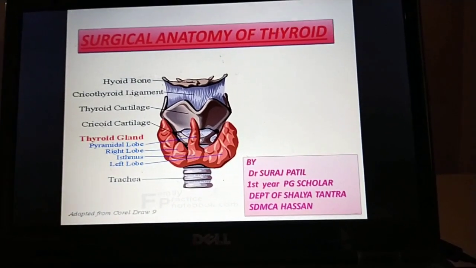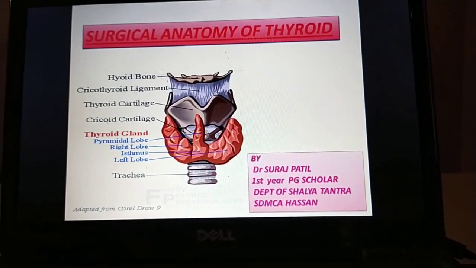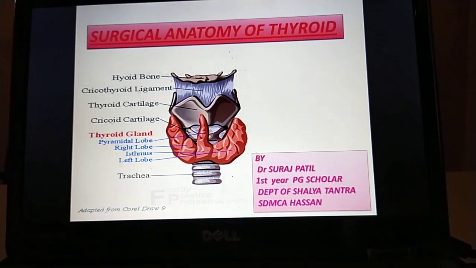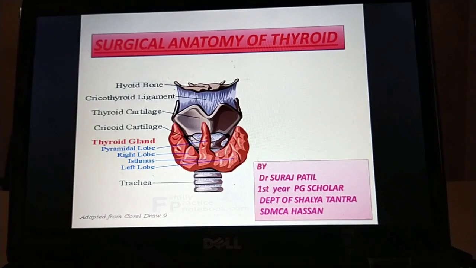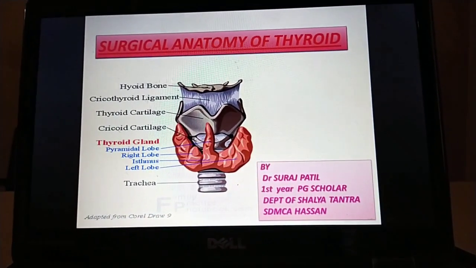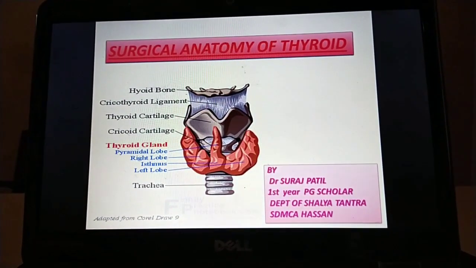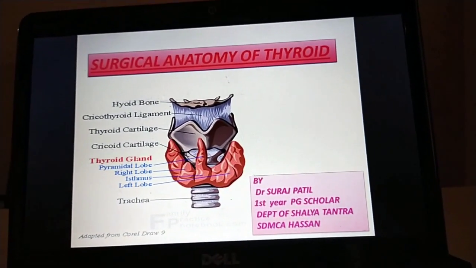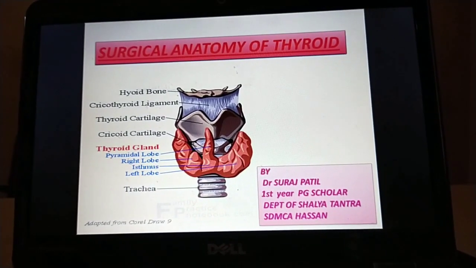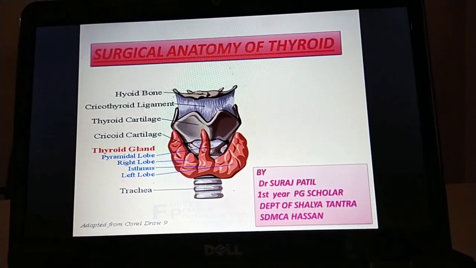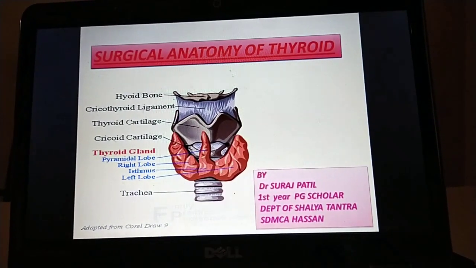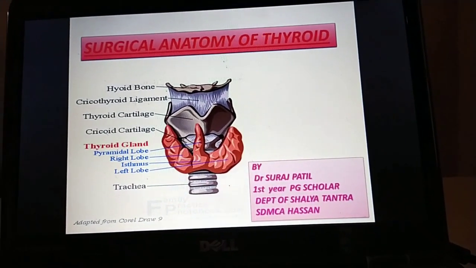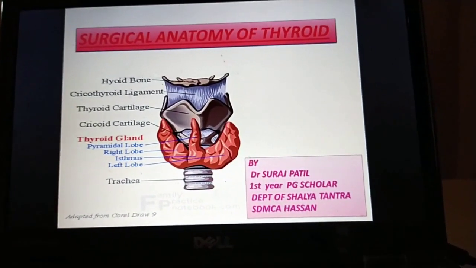Most of the time, hypothyroidism medicines are made from an extract prepared from the thyroid gland of animals, and that extract is used for treating the deficiency of thyroid hormones.